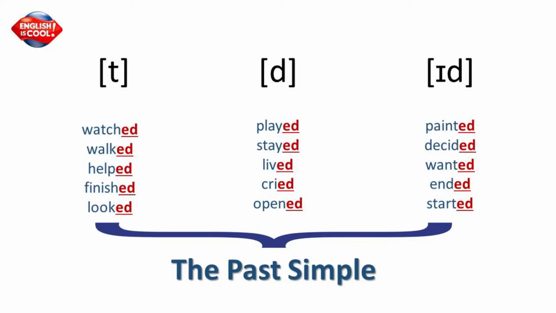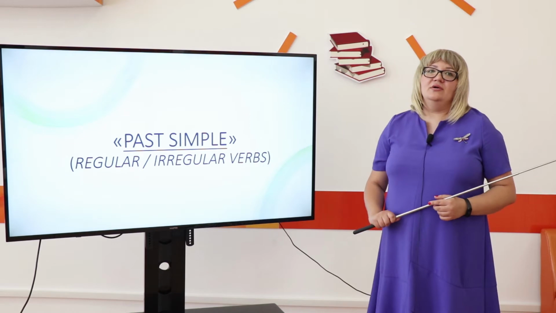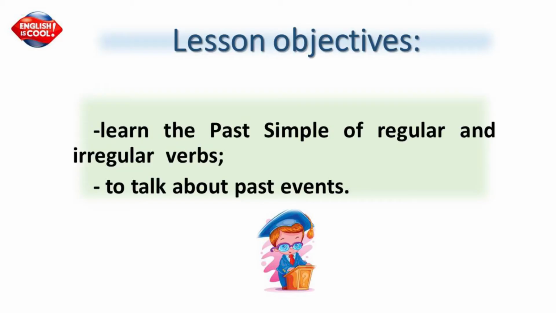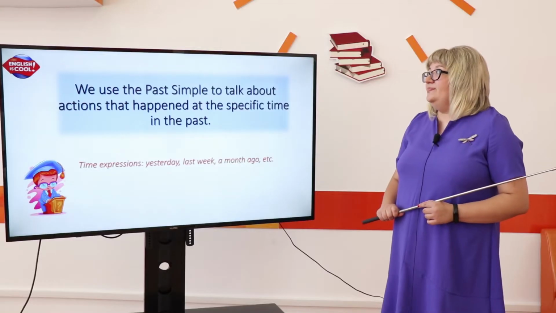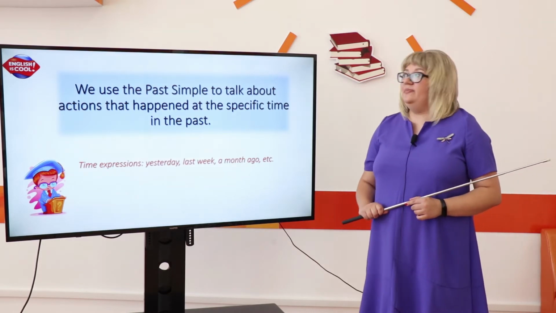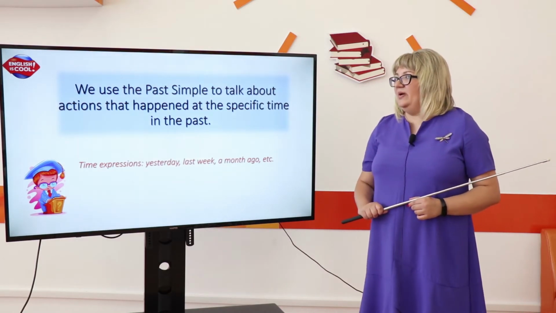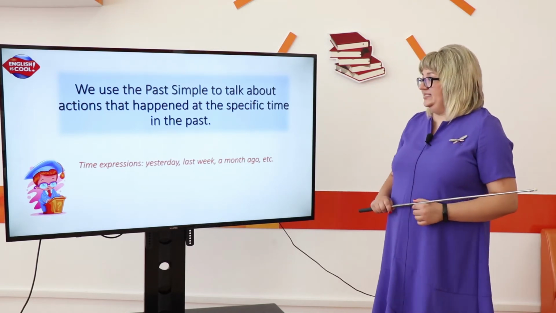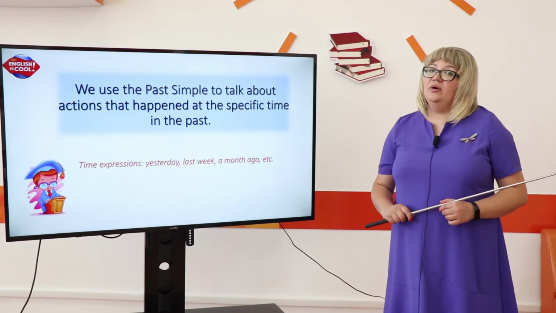So students, you can see here different verbs, but in past simple. And today we are going to talk about past simple, regular and irregular verbs. Our lesson objectives for today are to learn past simple of regular and irregular verbs and to talk about past events. We use the past simple to talk about actions that happened at a specific time in the past. Time expressions for past simple: yesterday, last week, a month ago, etc.